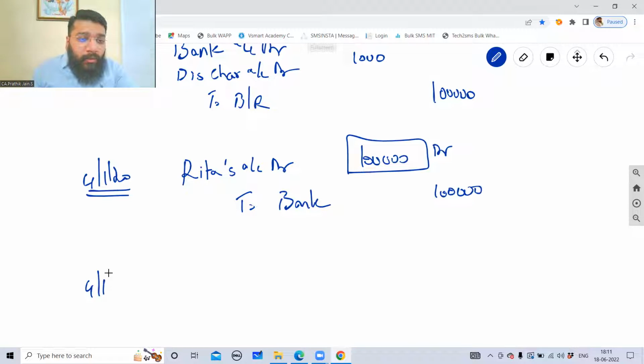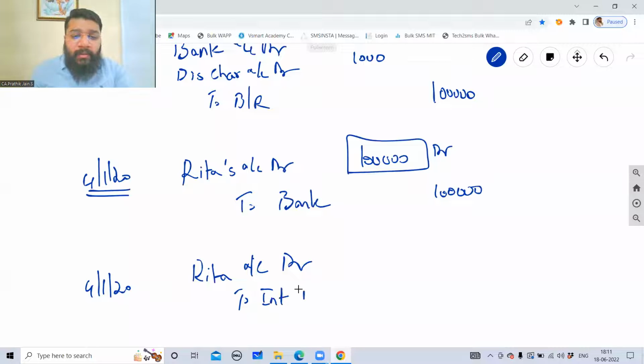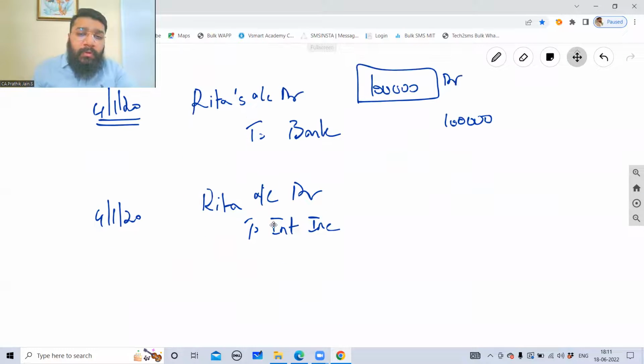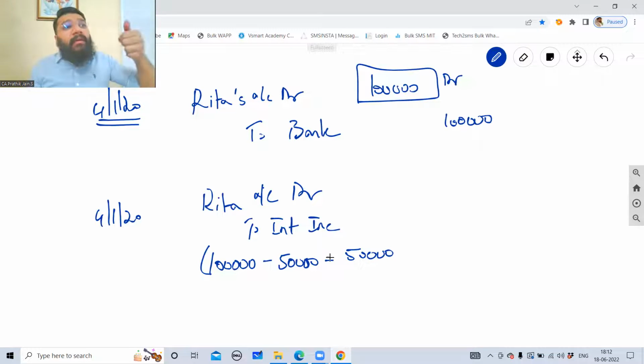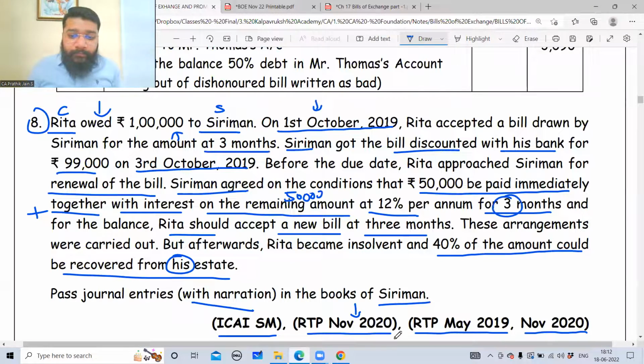Along with this, we have to recover interest also. So on 4/1/2020, Rita account debit to interest income. How much interest do we have to receive? 1 lakh is the total amount. In that, the question clearly says that 50,000 rupees is paid in cash on the spot. Only the balance 50,000 you are executing a new bill for. So for the balance 50,000, you are giving a further credit of 3 months.